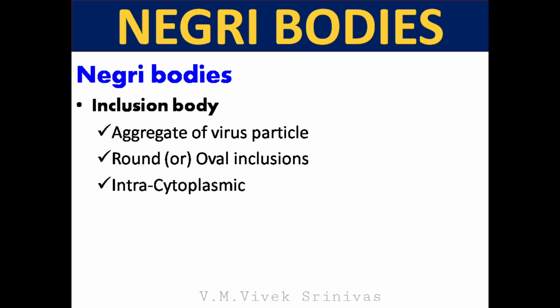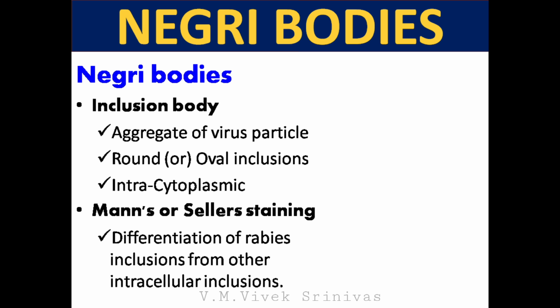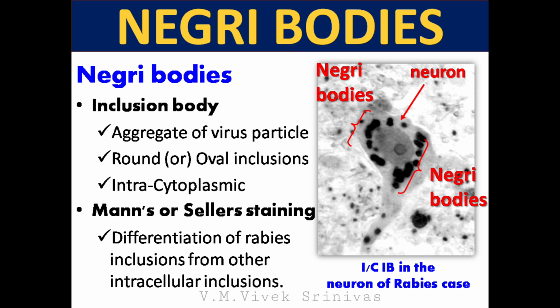Negri bodies are the viral inclusion bodies. Here, the virus replicates inside the cytoplasm and forms an aggregate of virus particles within the cytoplasm of nerve cells. These inclusion bodies are round or oval, inside the cytoplasm. This inclusion can be stained by Mann's or Seller's method. These methods help to differentiate rabies inclusions from other intracellular inclusions. The electron microscopic picture at the right depicts the intracytoplasmic viral inclusion bodies in the neuron of a rabies case.